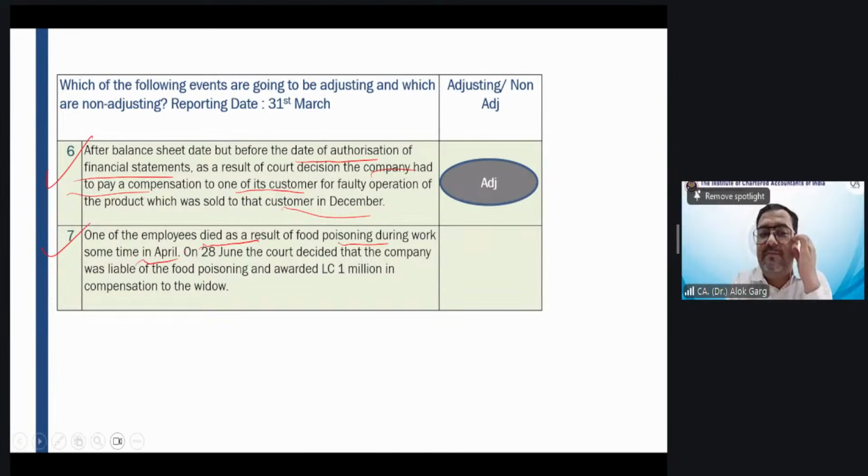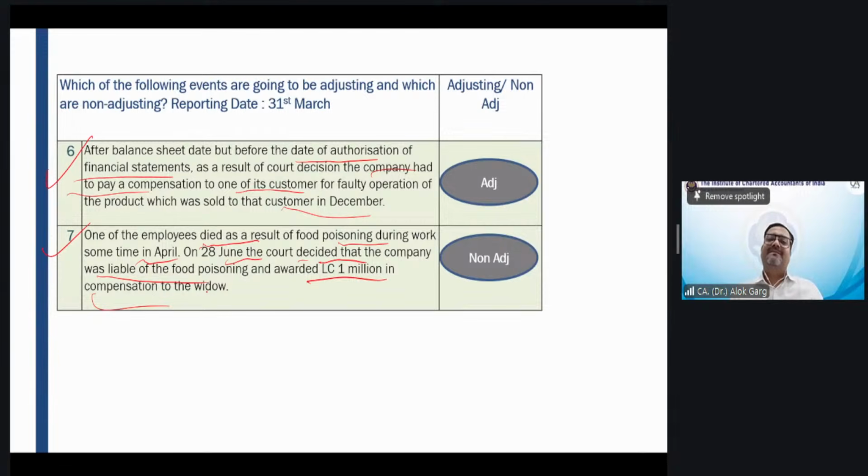Seventh. One of the employees died as a result of food poisoning during work sometime in the month of April. On 28 June, the court decided that the company was liable for the food poisoning. So it started in April, and the decision was in June, right? This employee died in the month of April, after March. And in June, the court decided that it was due to food poisoning and awarded 1 million compensation to the widow of that employee. Whether that will be considered an adjusting event or non-adjusting event. Whether this condition was available on the reporting date. This employee died in the month of April only. It was not available in March. Yes, it is a non-adjusting event.